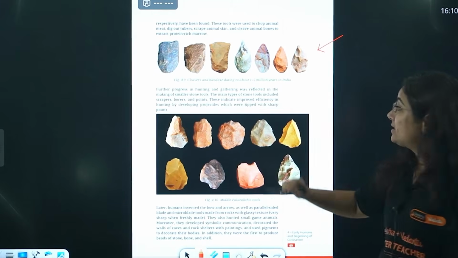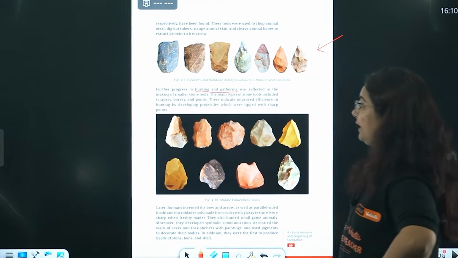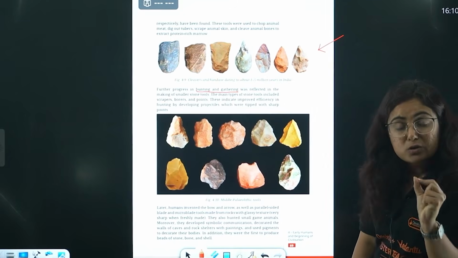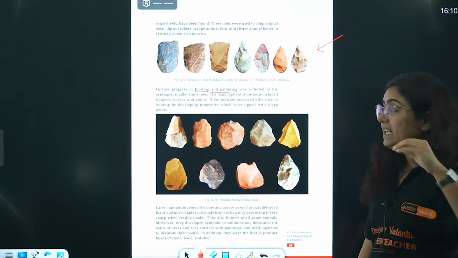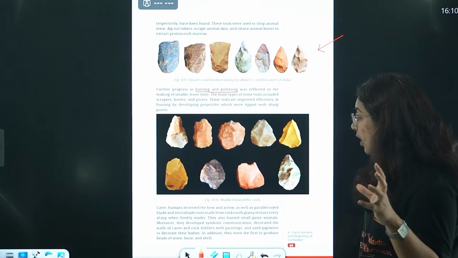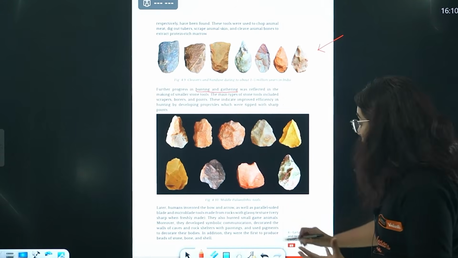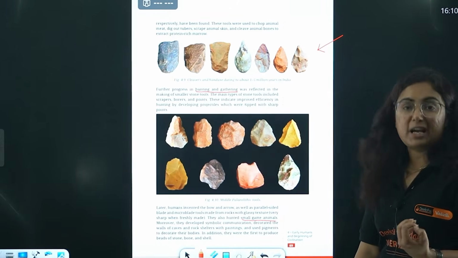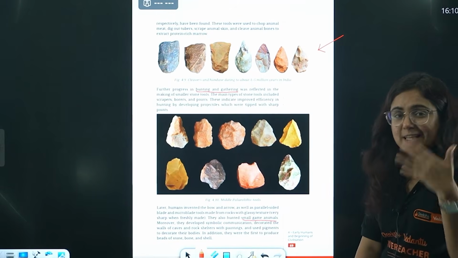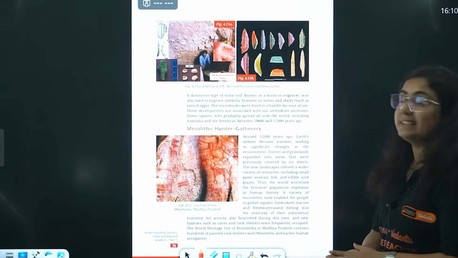This was the time when humans were making progress in hunting and gathering, and later their stone tools were becoming small, right? Small as well as sharp, right? Why do they use it? To hunt animals, to chop their skins and feed their stomachs, and many more works like that.